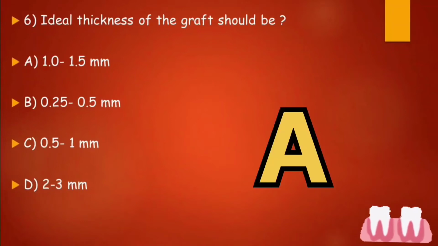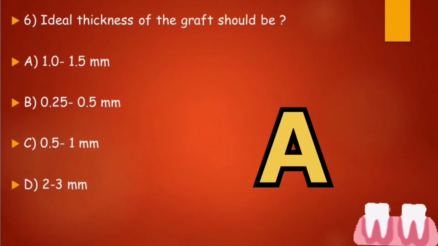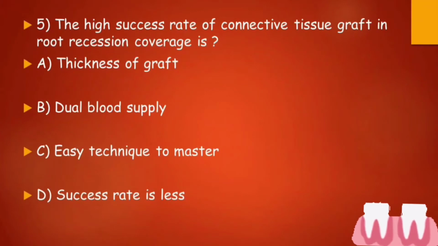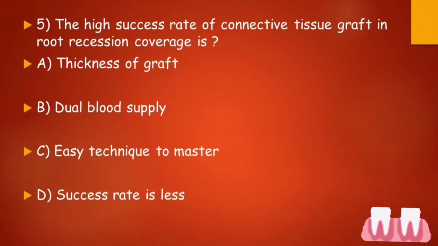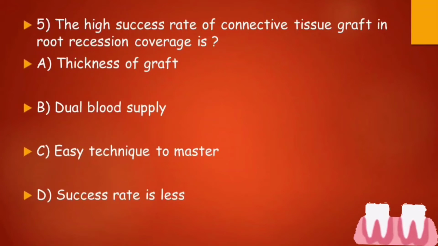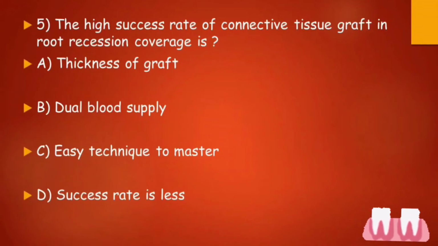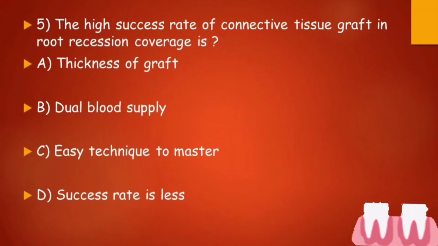Here the right answer is option A, that is 1 to 1.5 mm is the ideal thickness of the graft which is required. Next question goes on your screen. The high success rate of connective tissue graft in root recession coverage can be attributed to option A, thickness of the graft, option B, dual blood supply, option C, easy technique to master, or option D, success rate is less. What do you think? What will be the right answer to this question?